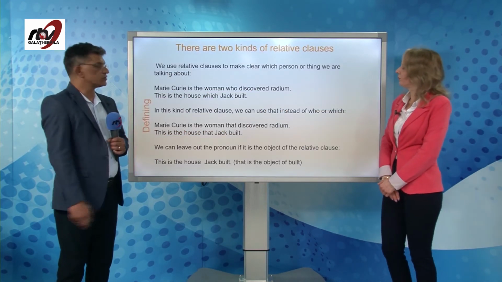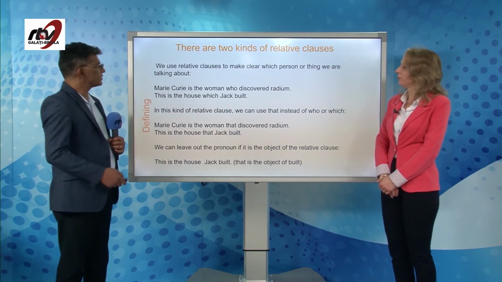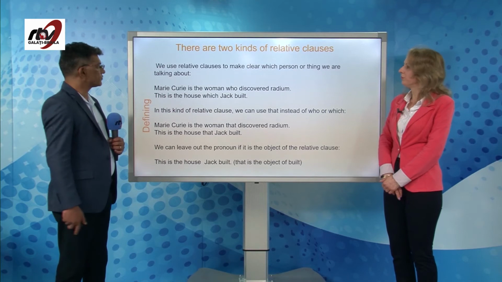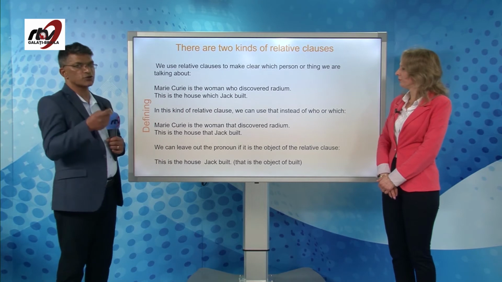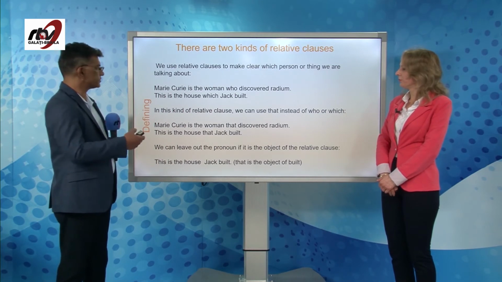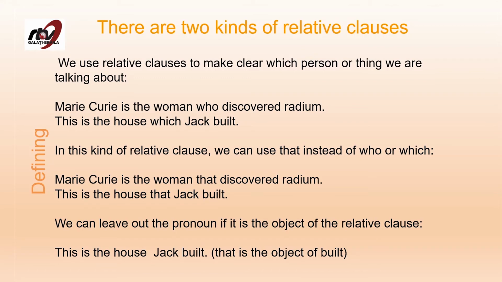So let's go a bit deeper into relative clauses. As Gabriela mentioned, there are two types of relative clauses, and relative clauses tell us, make clear about which person or thing we are talking about, like in the sentences. Marie Curie is the woman who discovered radium, and this is the house which Jack built or that Jack built. Also remember, in this kind of clause, we can, of course, like we said, use that instead of who or which. Similarly, like it is shown below, Marie Curie is the woman that, this is the house that.